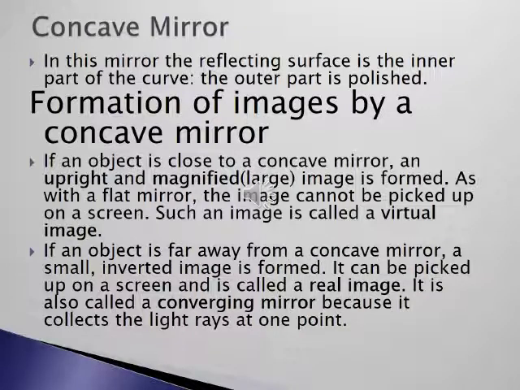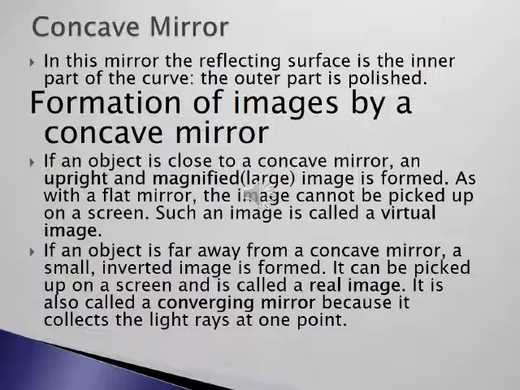Firstly, we will discuss what a concave mirror is. In this mirror, the reflecting surface is the inner part of the curve, the outer part is polished, as we have seen in the previous diagram. Formation of images by a concave mirror. If an object is close to a concave mirror, an upright and magnified large image is formed. As with a flat mirror, the image cannot be picked up on a screen. Such an image is called a virtual image.